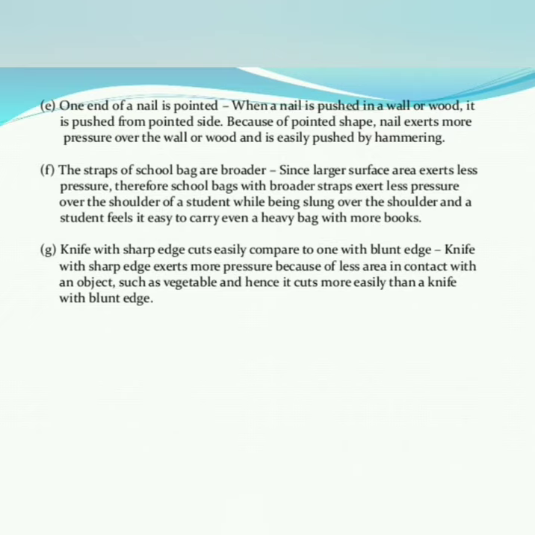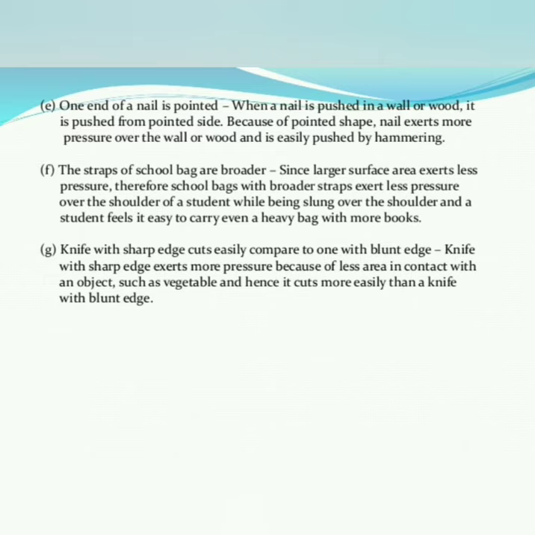Therefore, school bags with broader straps exert less pressure over the shoulder of a student while being slung over the shoulder, and a student finds it easy to carry even a heavy bag with more books. The straps have a larger area, so the pressure is reduced.